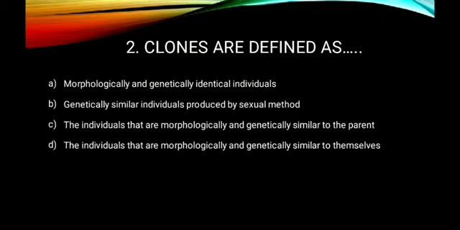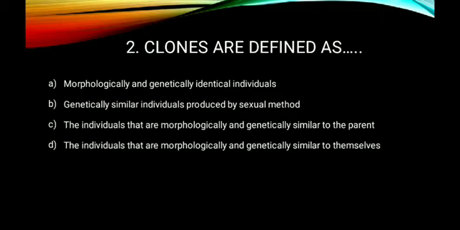Let us move to the next option. Genetically similar individuals produced by sexual method. So this is definitely wrong, because during sexual reproduction there is no production of clones. So option B is 100% wrong. A may be the right answer, but that is not the clear answer. Let us move to the next option.